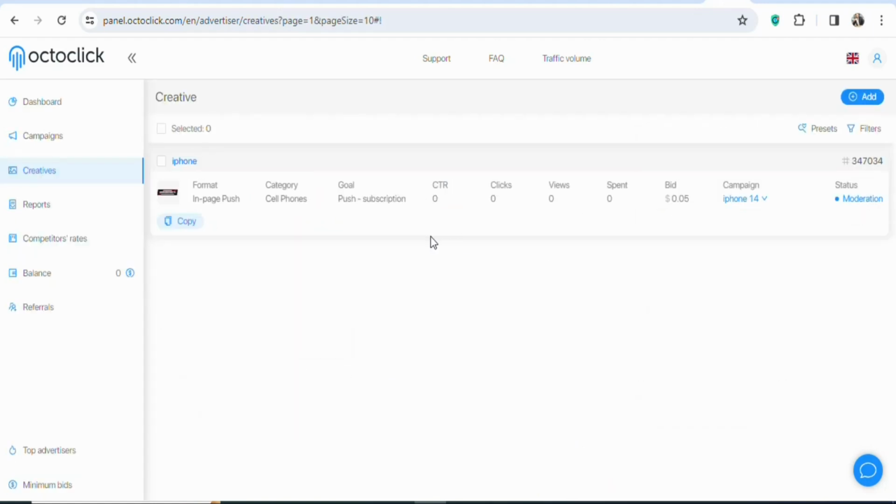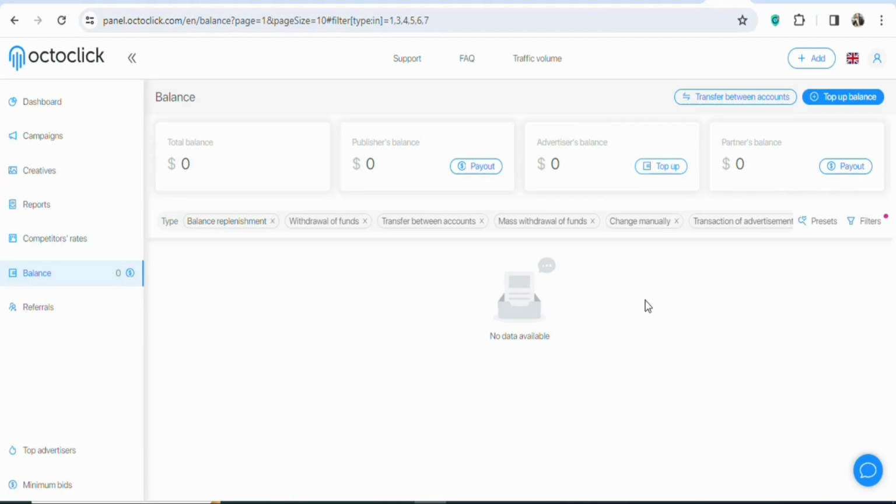Once you click on save, you can see your ad has now been created. It is now waiting for moderation. You can see moderation. Once they moderate and approve it, it is going to start running and you are going to be getting traffic. But before your ad runs, you have to deposit money into your account. To deposit money, you have to click on balance. Once you click on balance, you are going to select top up.